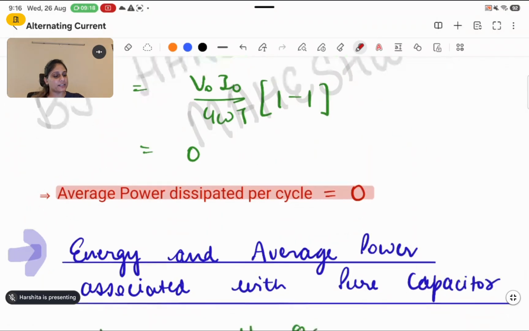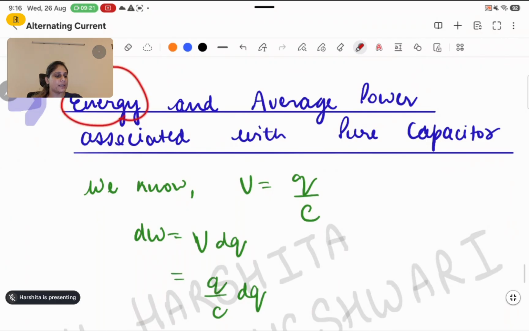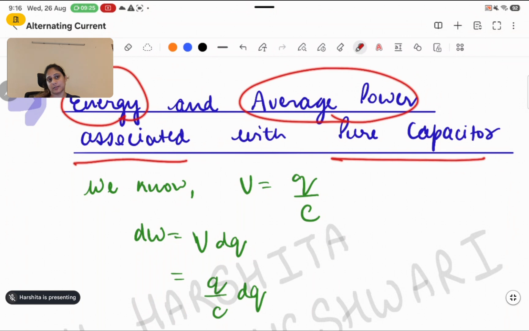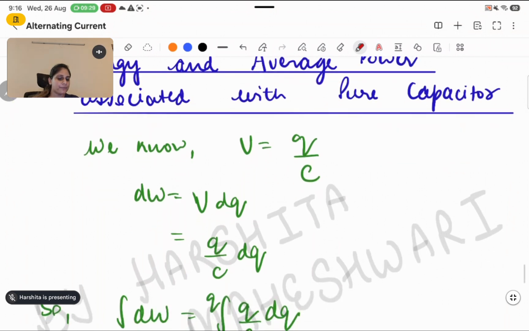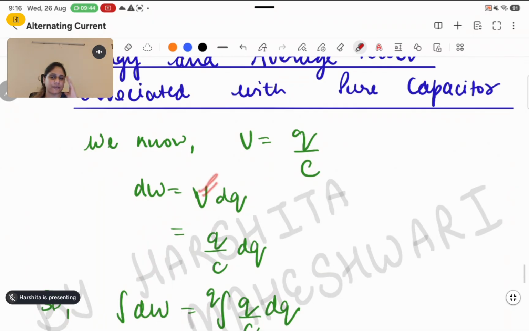Now we are going ahead with the expression of the energy and the average power associated with the pure capacitor. So now we have the pure capacitor, in which, if I'm considering a capacitor of capacitance C, let's suppose, and suppose a charge of small q is displaced from one plate to another, which will set up the potential difference V. This is the basic thing that we have to remember.